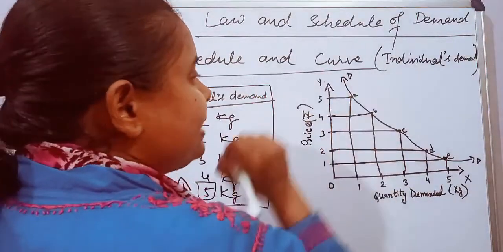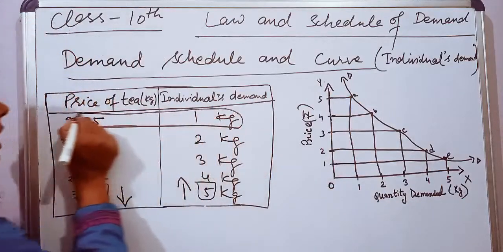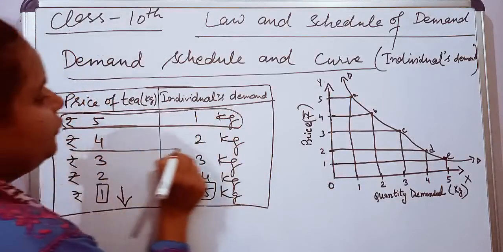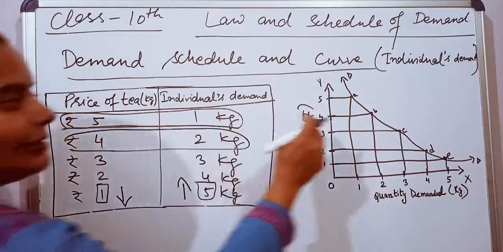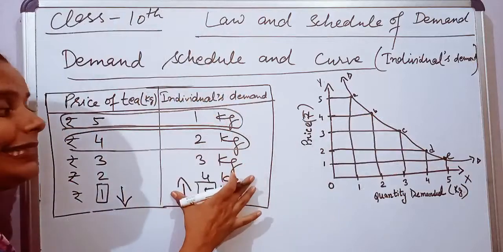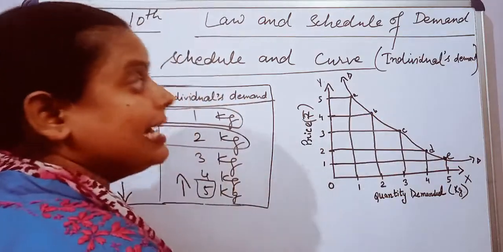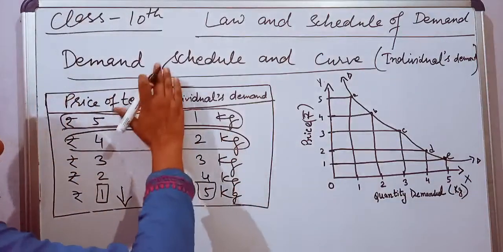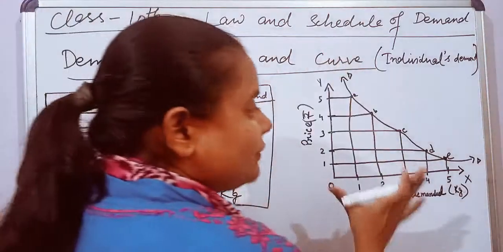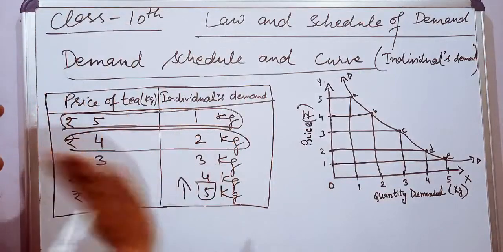Like point A shows the combination of rupees 5 and 1 kg. Point B shows the combination of 4 and 2 kg. Like this, each point shows a different combination of price and quantity demanded by an individual. Again I am focusing on the individual. This is the individual schedule and individual curve. So here we are talking about one particular individual.